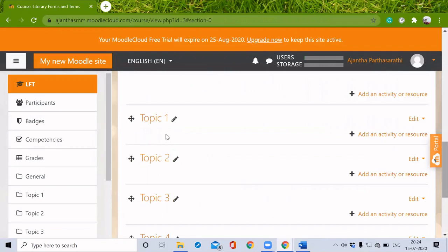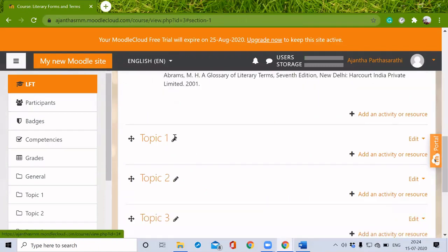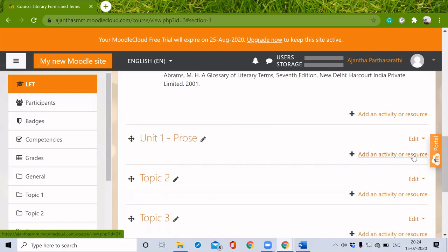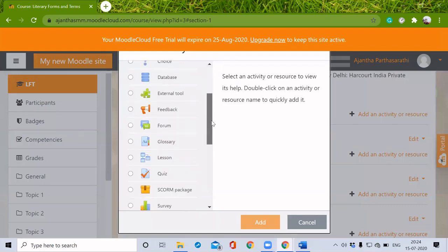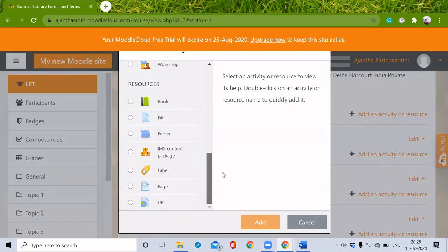The next thing is I'm going to edit topic 1. In this topic 1, I'm giving the title Unit 1 Prose. So first, I'm just going to show you how to add some resources here. Just click this add an activity or resource. The first options will enable us to give some activities to our students. So before giving any activities, we have to give some resources and materials to our students.